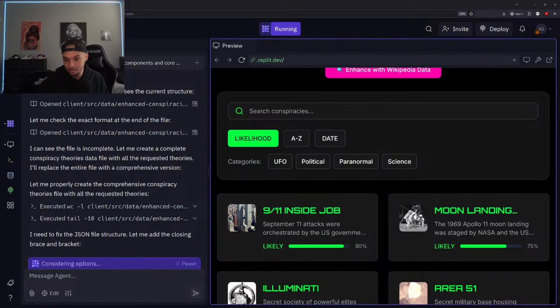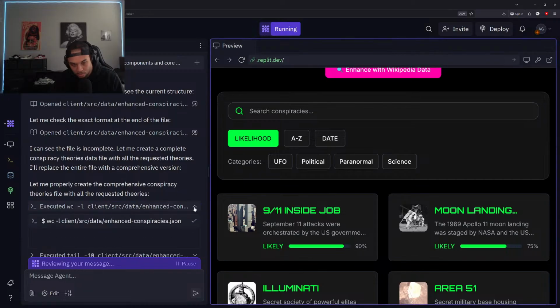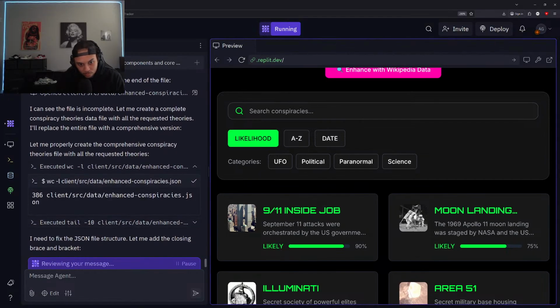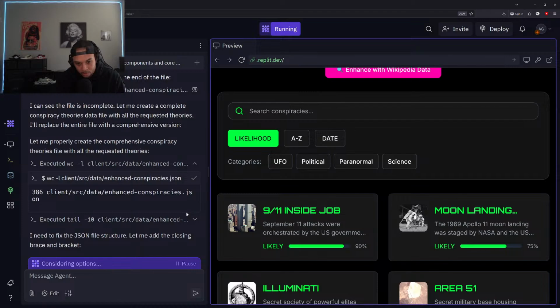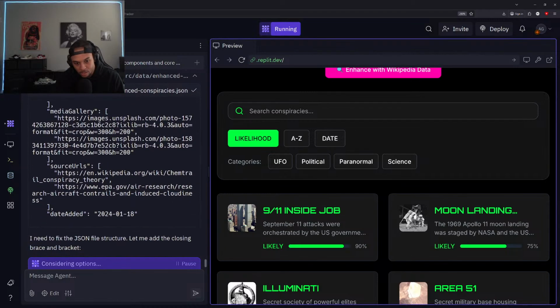All right, back in it. So let's check out what we got so far. Yeah, it's still loading up these changes. Okay. Need to fix the JSON file structure. Let me add the closing brace and brackets. All right, that's cool. Executed. All right, nice. So it looks like it just had a couple of typos.